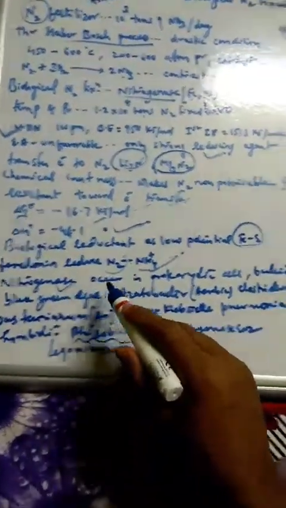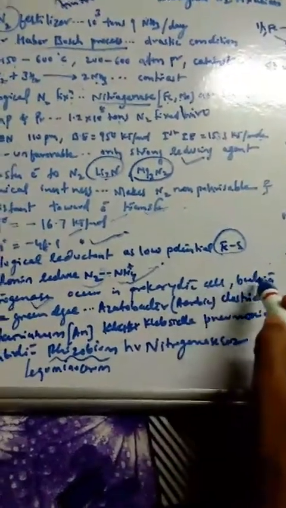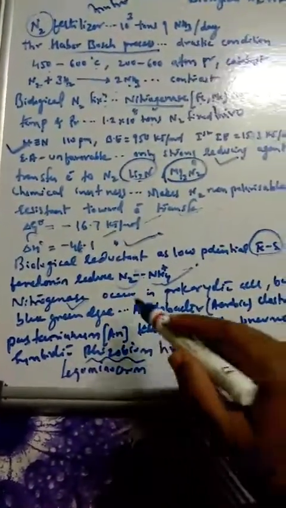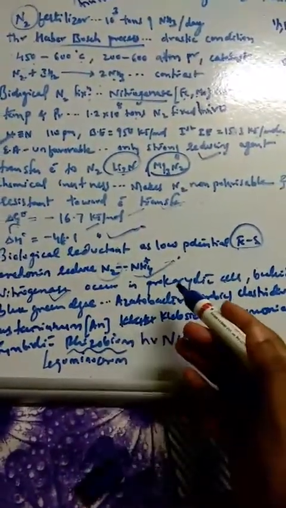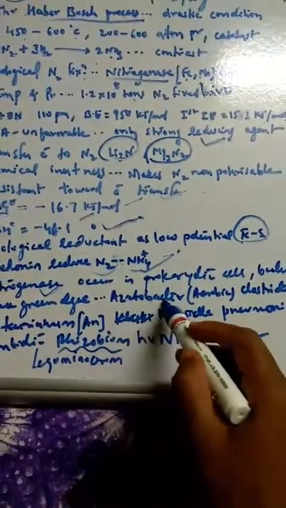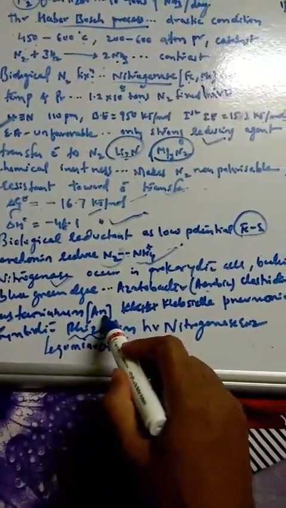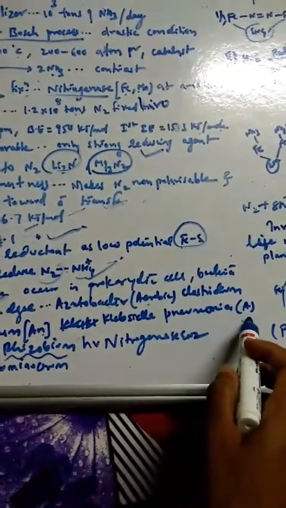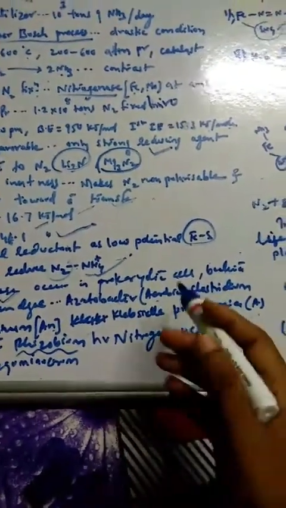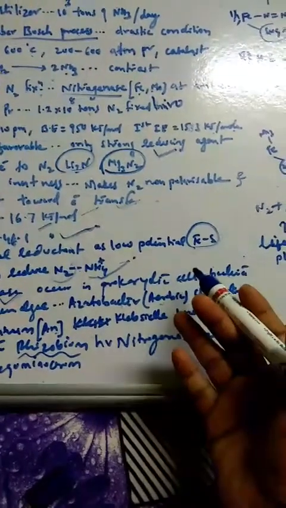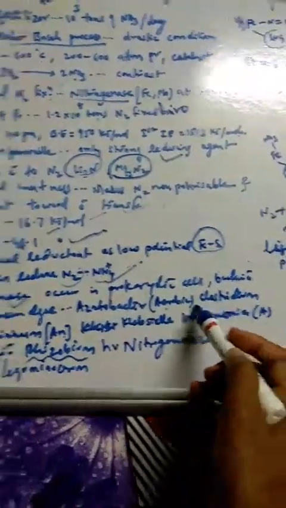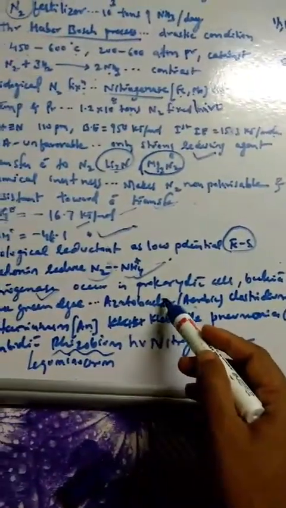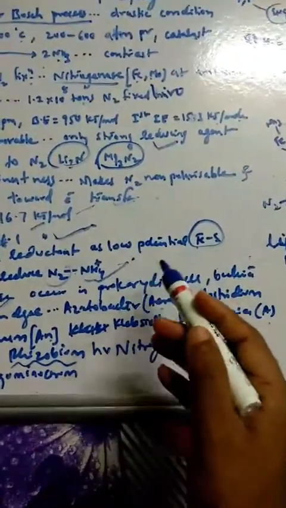This nitrogenase enzyme occurs in prokaryotic cells, usually in bacteria and blue-green algae. Some examples: they occur in some aerobic as well as anaerobic bacteria. Acetobacter is an aerobic bacterium, Clostridium pasteurianum is anaerobic, and Klebsiella pneumoniae is aerobic. Aerobic means in the presence of oxygen, anaerobic means in the absence of oxygen. Such bacteria exist, so they are called like this. They can fix nitrogen or break it down into different forms of nitrogen.